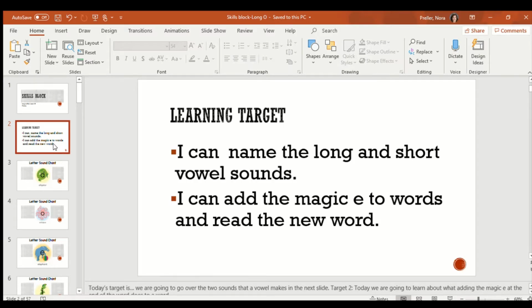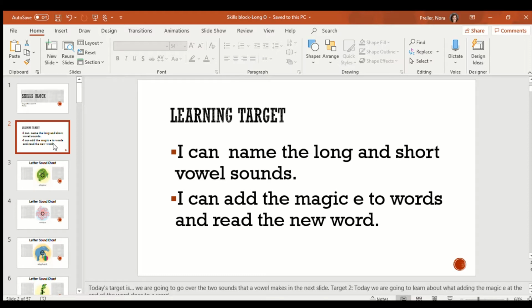Our learning target is I can name the long and short vowel sounds. That means that the long vowel sounds say their name and the short vowel sounds don't. And I can add the magic E to words to read the new word.